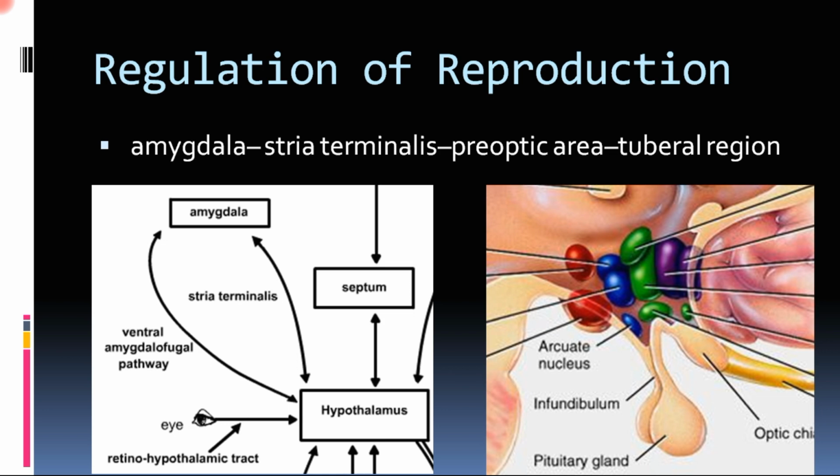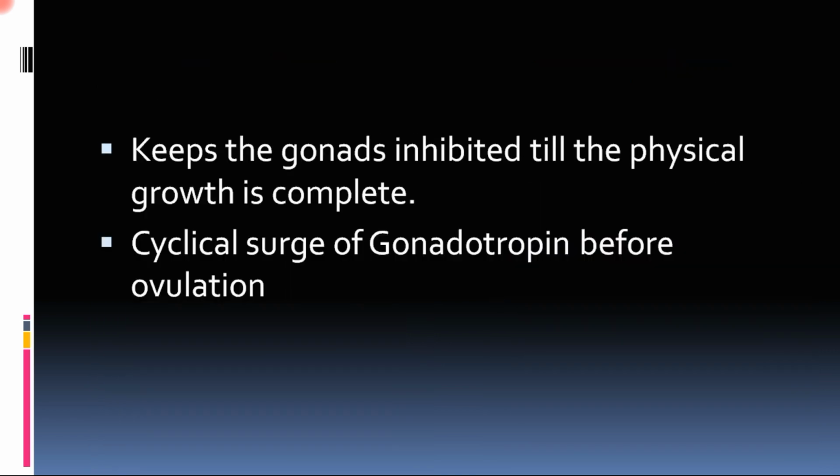So starting with the role of hypothalamus in regulation of reproduction, there are certain functions that hypothalamus performs. One of them is that it keeps the gonads inhibited till the physical growth is complete. That means the gonads, which are going to produce the hormones or initiate the reproductive cycle, are inhibited by the hypothalamus till the physical growth is complete or till puberty is achieved.